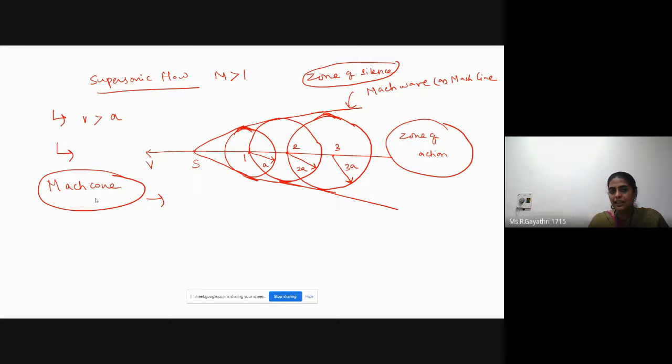Here also we can see sound waves behind the source of disturbance. We can't see any sound waves ahead of the source of disturbance. The tangents drawn from the source of disturbance on spheres, meaning spherical waves or sound waves, form a conical surface. This looks like a cone, referred to as Mach cone. Can you understand? Yes, ma'am. Okay, next one is Mach lines or Mach waves.